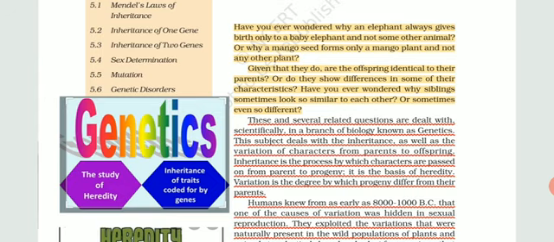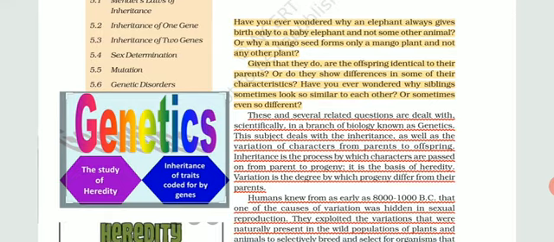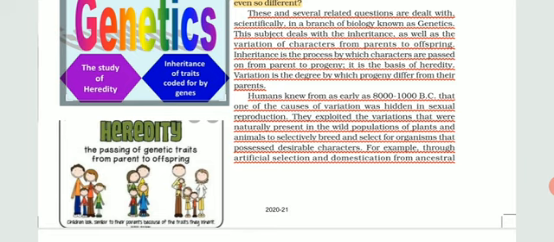So one of the causes of variation is sexual reproduction. Variations existed and multiplied, and that is how we evolved and how they are passed on. Animals are selectively bred, and we select them for hybridization.